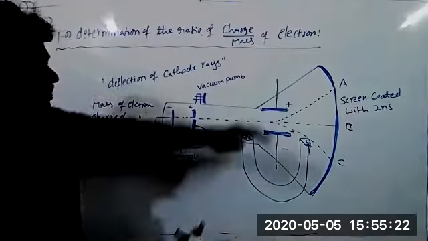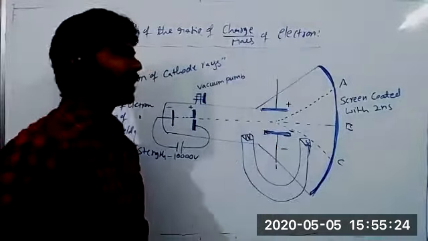Suppose the electric field and magnetic field are both not applied.